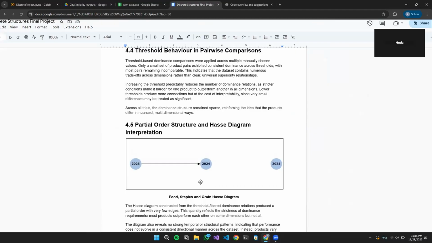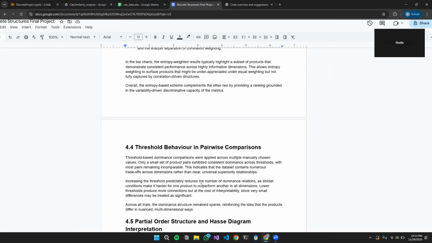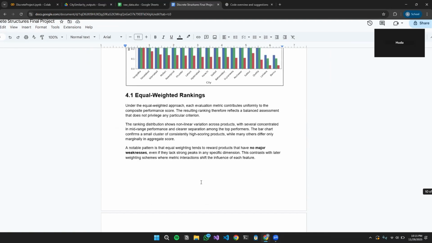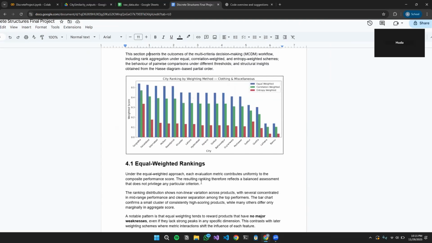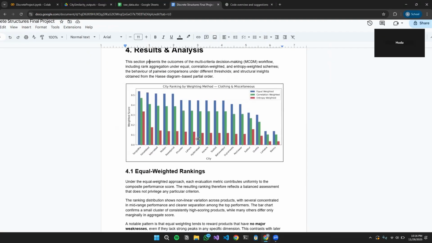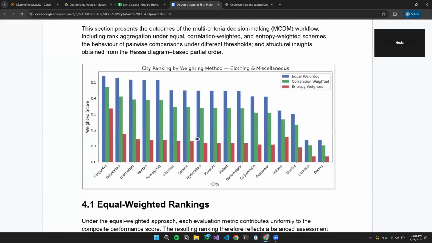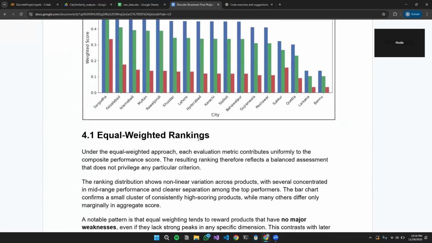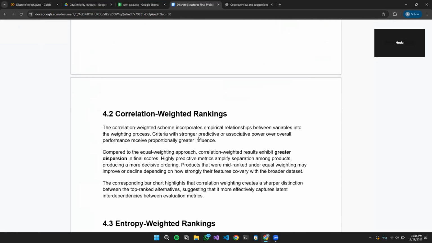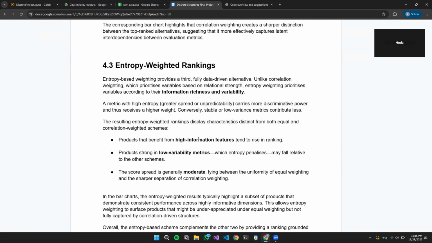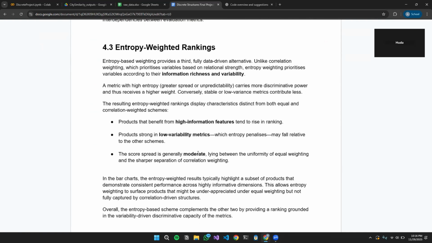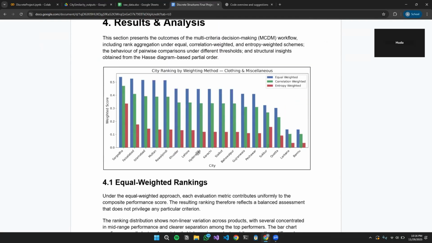Then we computed the four main centrality measures, which were degree, closeness, betweenness, and eigenvector centrality for every graph. To rank these cities, we aggregated these measures using three weighing schemes. The first one was equal weighting, then correlation-based weighting, and entropy-based weighting. Equal weighting treats all the metrics uniformly. Correlation-based weighting reduces the weights for redundant metrics based on the intercorrelations, and entropy-based weighting assigns higher weights to metrics with greater variability and informational value. This allowed us to compute both per category scores and an overall similarity influence score for each city.